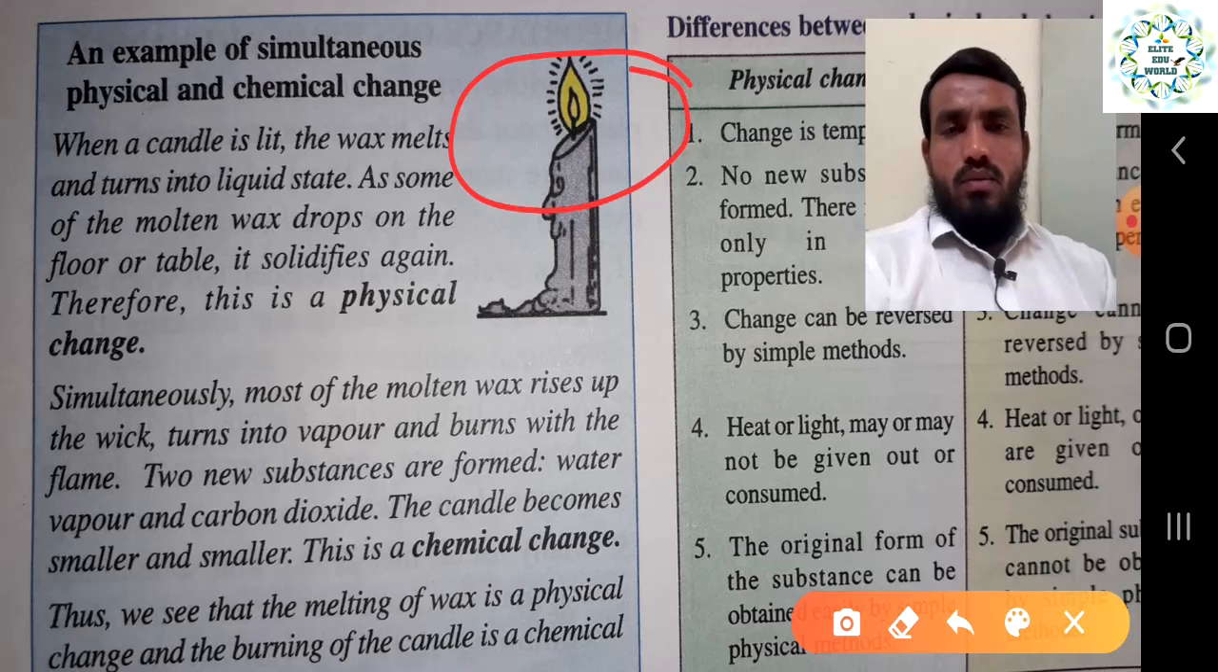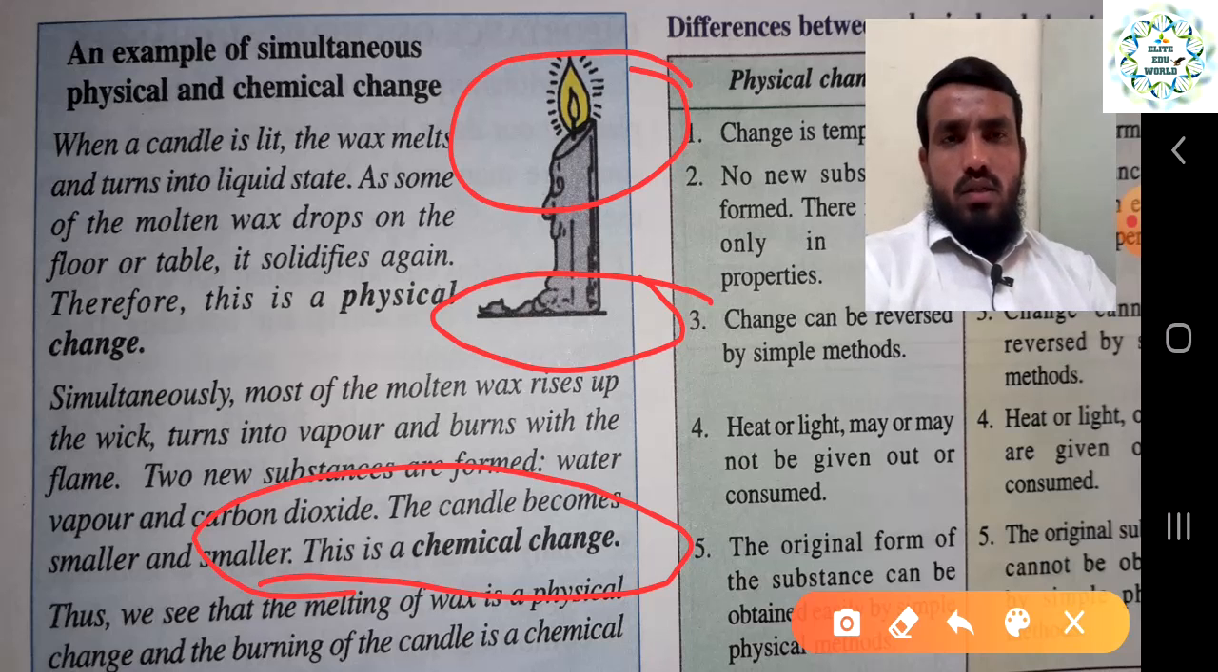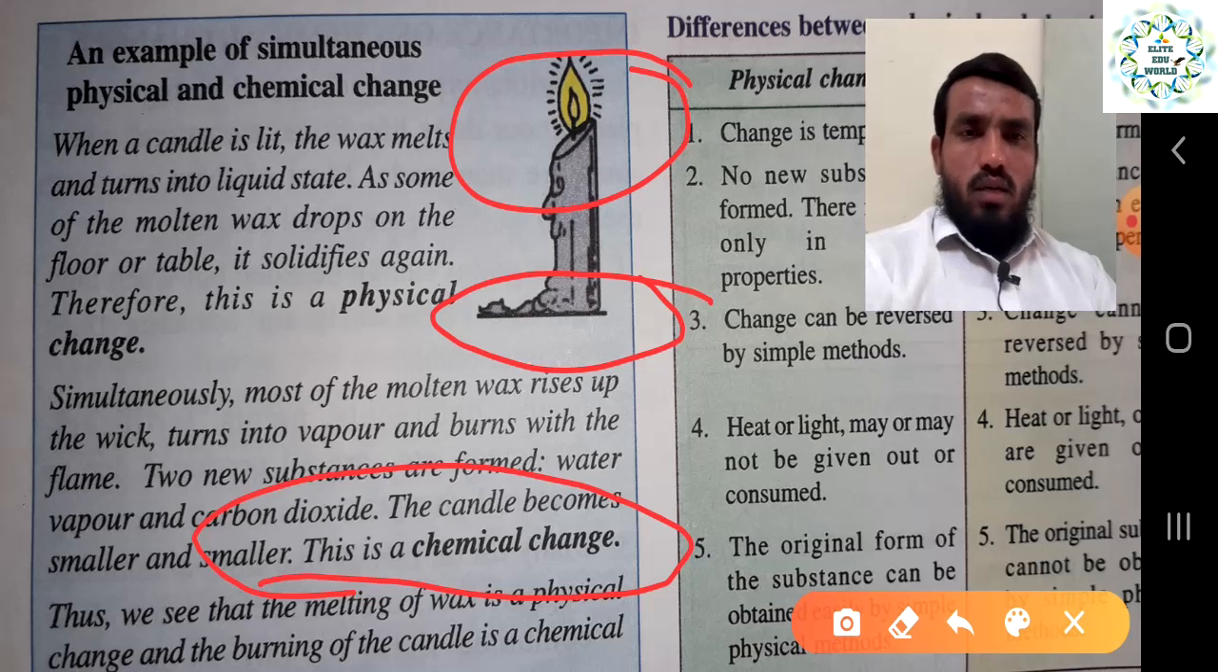So the candle becomes smaller and smaller, and this is a chemical change, because not all the wax will melt and come down. Only a little wax can be observed solidified on the table or on the floor, but the other wax will burn and be changed into carbon dioxide and water vapor, which are new substances. That is why it comes under chemical change. So this part, which burns and gives you carbon dioxide, heat and light energy, comes under a chemical change.